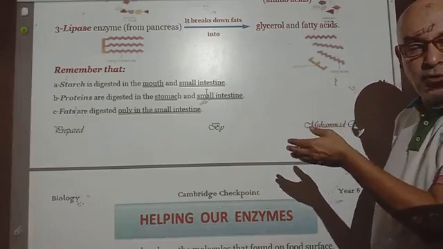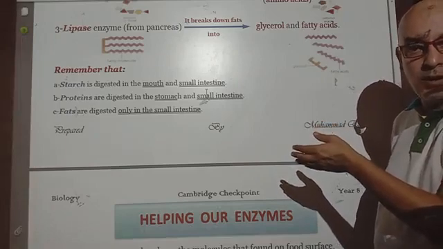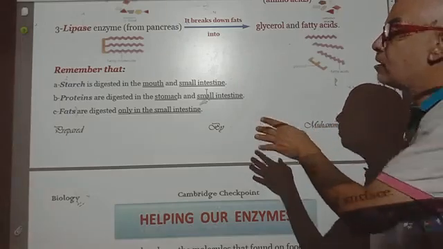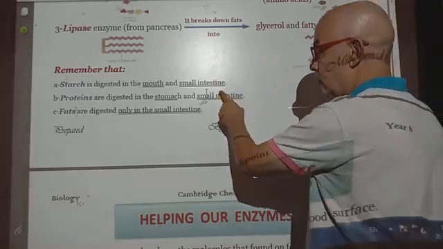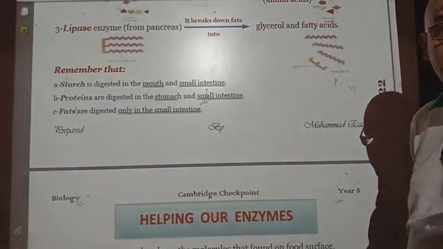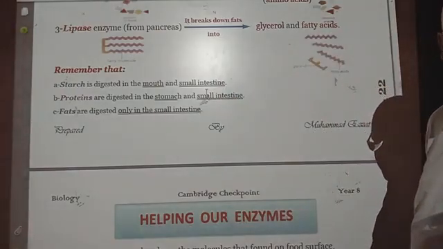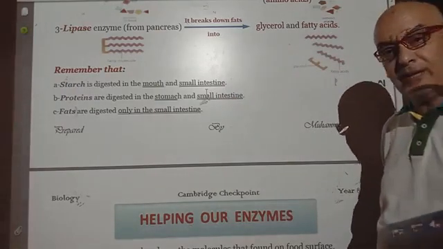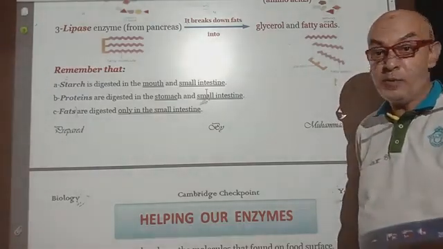Fats substrates can be digested only in the small intestine. You can recognize that in the small intestine, food is completely digested and absorbed. After food is completely digested, it will be ready to be absorbed to the bloodstream.